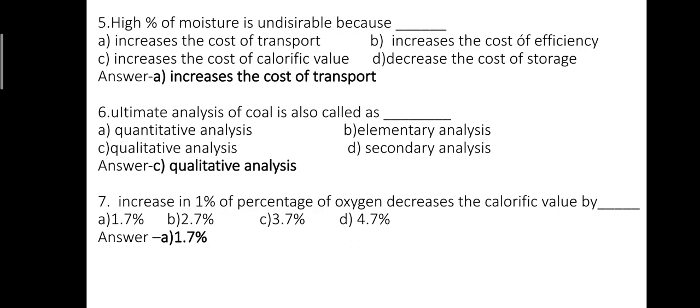Question number 6. Ultimate analysis of coal is also called as option A, quantitative analysis. Option B, elementary analysis. Option C, qualitative analysis. Option D, secondary analysis. The correct answer is option C, qualitative analysis.